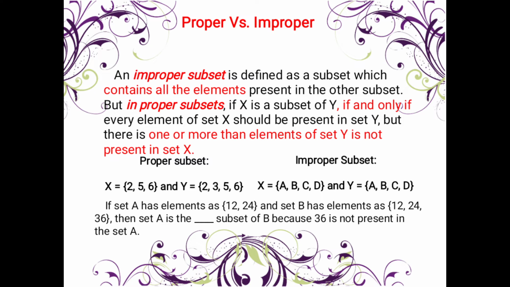If set A has elements 12 and 24 and set B has elements 12, 24, and 36, then set A is the blank subset of B because 36 is not present in set A. The answer is: set A is the proper subset of set B because 36 is missing in set A. Whenever there are missing elements, it is a proper subset. But if they are equal, where A is in B and B is in A, that is an example of improper subset.